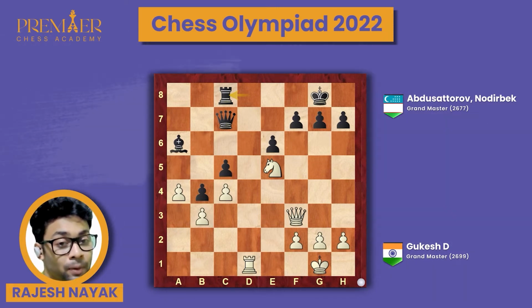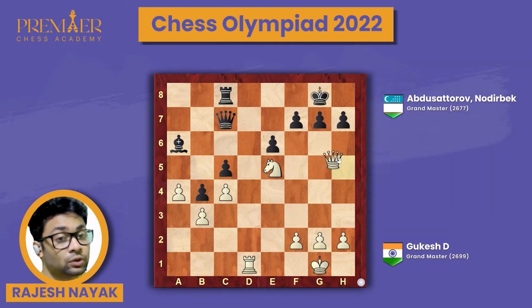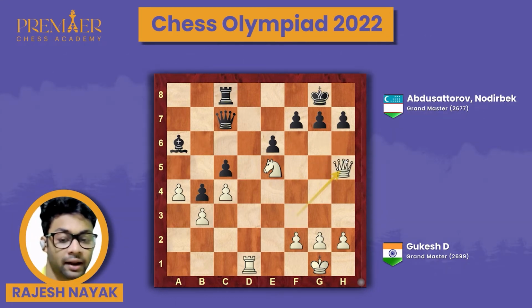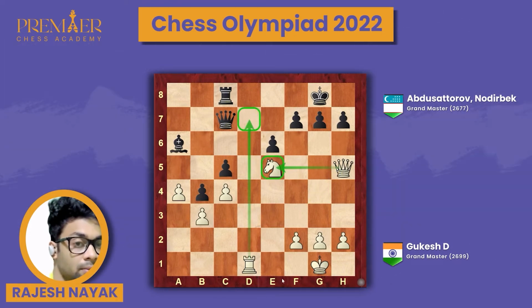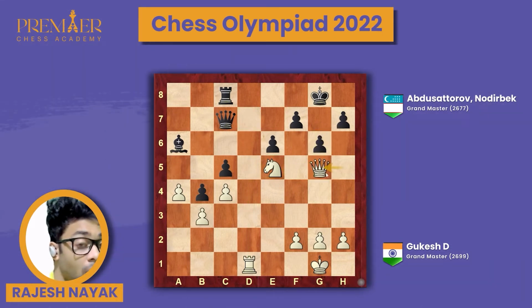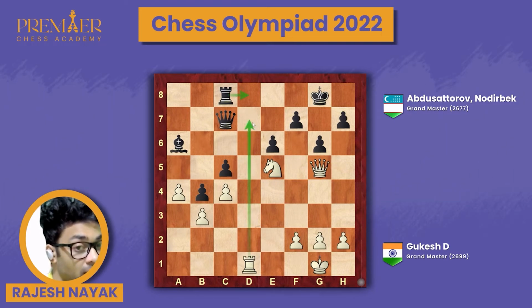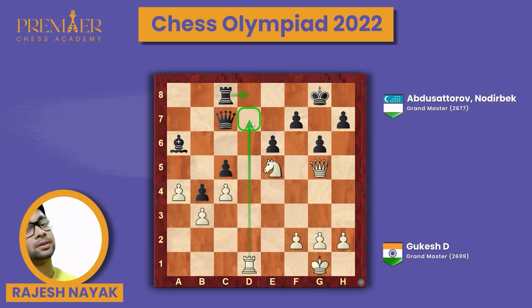So what white should play in this position, instead of queen g3, is queen h5. The idea is to defend the e5 knight, at the same time threatening rook d7. If black goes g6, queen g5. Now the queen on g5 is also defending the rook d8 exchange, and I am threatening rook d7, which is unstoppable. I will say white is already winning, and it's time to resign for black. You can say rook d7 is coming, f7 is hanging, and there are a lot of threats.